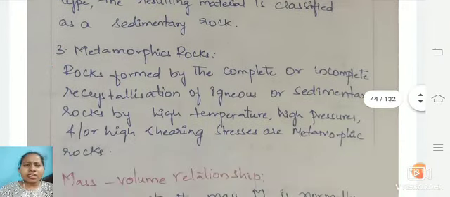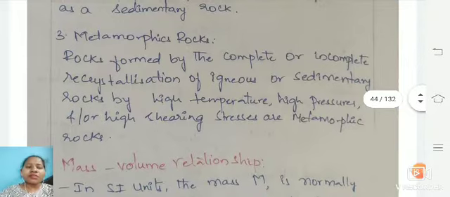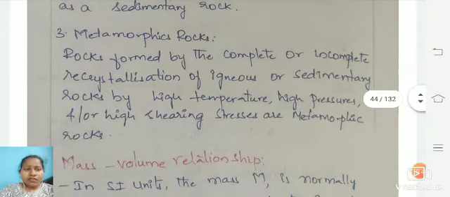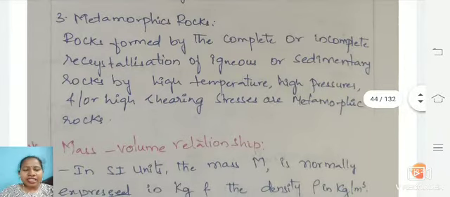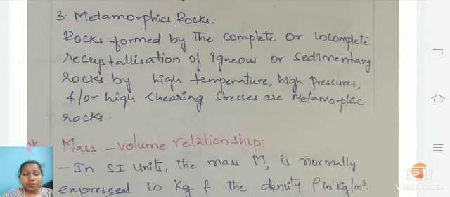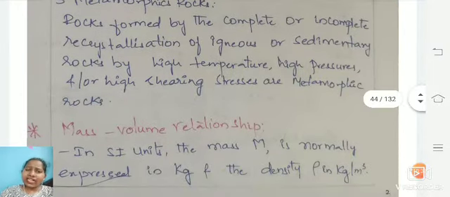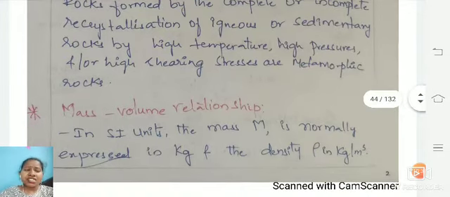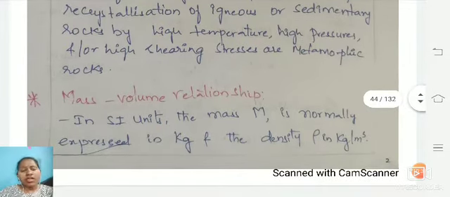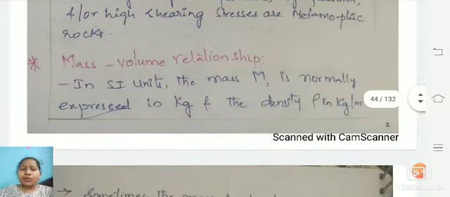And the next one is metamorphic rock. We also call metamorphic rock a parent rock, which will be completely or incompletely recrystallized from igneous and sedimentary rock. From the combination of igneous and sedimentary rock, you will get metamorphic rock, with high temperature and high pressure applied, and even shear stress. Now we will be seeing the mass volume relationships.